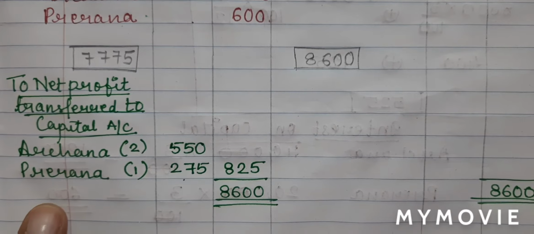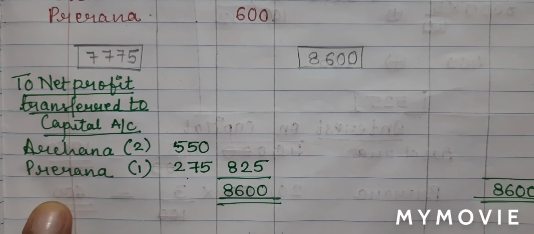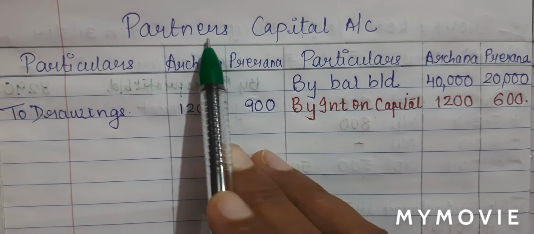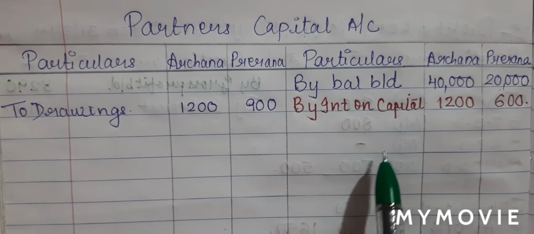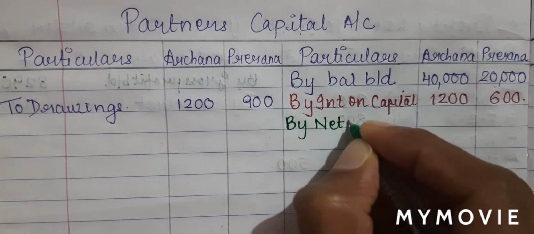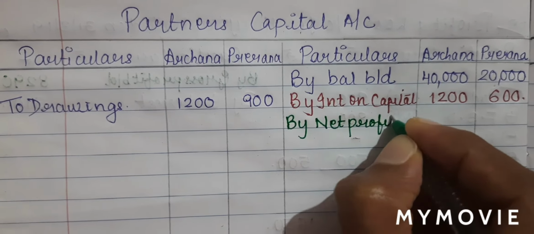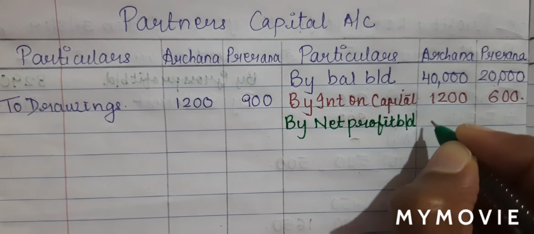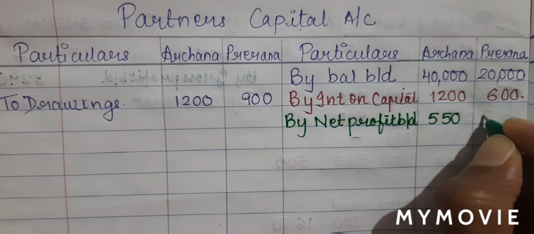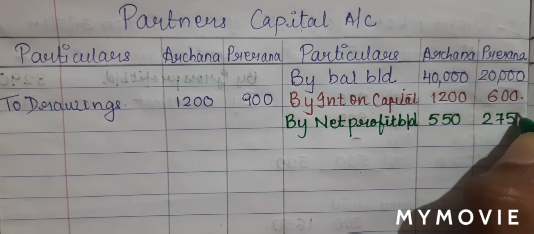Now this is on my debit side of profit and loss account. It will now go on my partner's capital account on the credit side. I will write by net profit brought down, Archana 550 and Prerna 275.